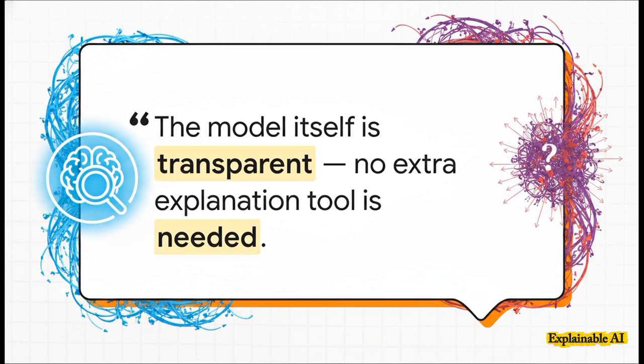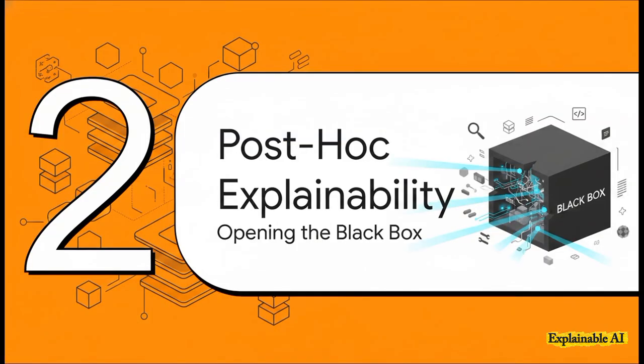But, and this is a big but, this simplicity often comes with a trade-off. What happens when the problems we're trying to solve are so complex that we need a lot more predictive power? And that leads us right into our second path. You see, sometimes to get the absolute best performance on really tough problems like understanding language or identifying objects in an image, we need to use models like deep neural networks. These are true black boxes. Their immense complexity is what makes them so powerful, but it's also what makes them so hard to understand. So the question becomes, how do we peer inside them?